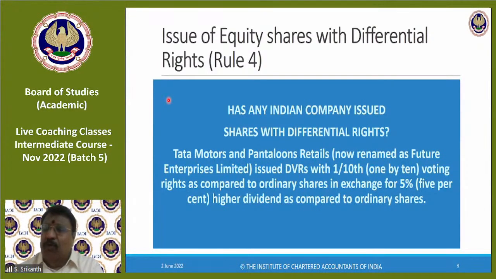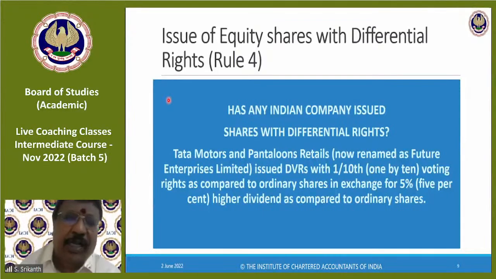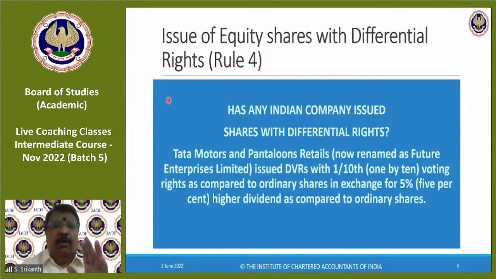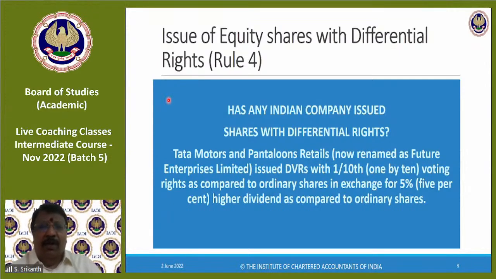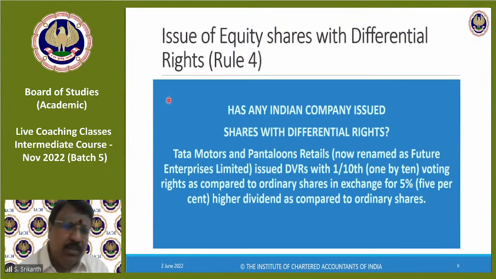Of course, you might ask me, why would people want to do this? Because it's a human choice here, giving him an option. See, if Mr. Dhirubhai Ambani had come out with DVRs, and said, Shrikant, I will give you my share, no voting right, but I will give you an assured 25% dividend, do you want? Not even Mukesh or Anil, definitely not Anil, but if Dhirubhai says it, I'll say, no problem, sir, I'll take it. That is the confidence I have in Dhirubhai's ability to generate money, and I'm assured of getting 25% every year.